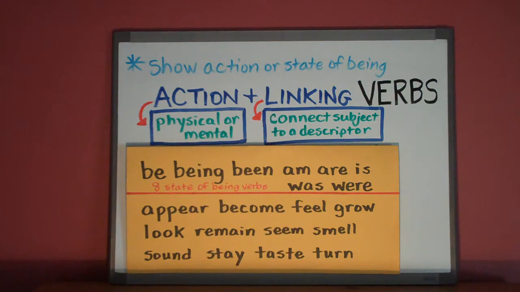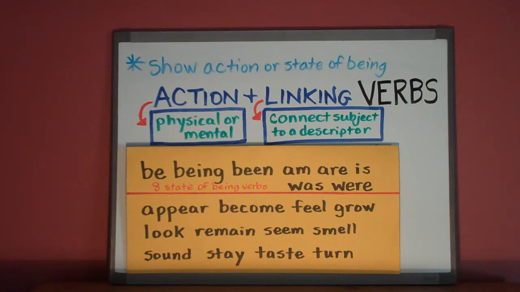Now let's talk about linking verbs. Linking verbs connect the subject to a word or words that describe the subject. These verbs are not actions the subject does, but what follows the verb describes the subject. Think of a chain link fence. Metal links or chain links are joined with other ones to create a connected unit. Take that picture of a chain link fence to the idea of linking verbs. Linking verbs help complete the meaning of the verb and describe the subject.